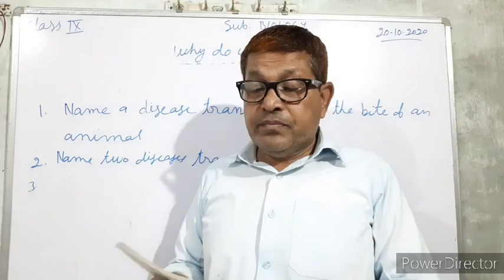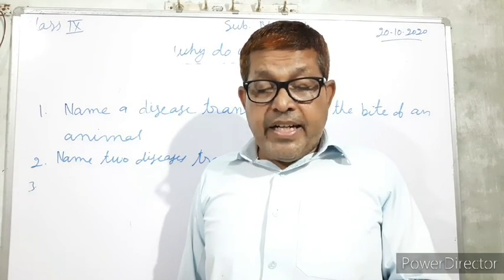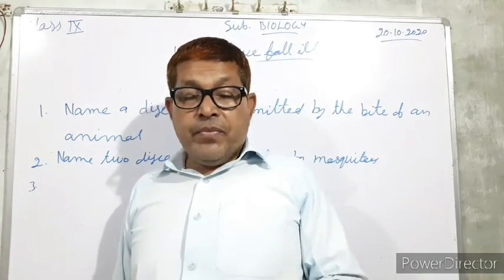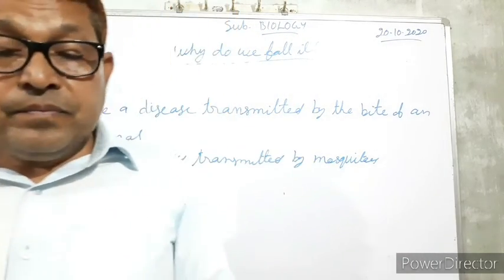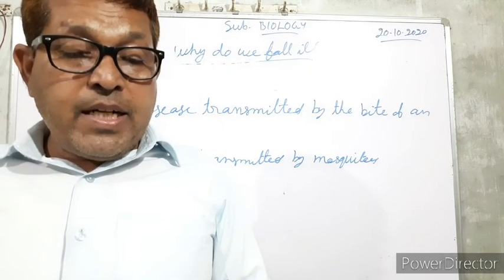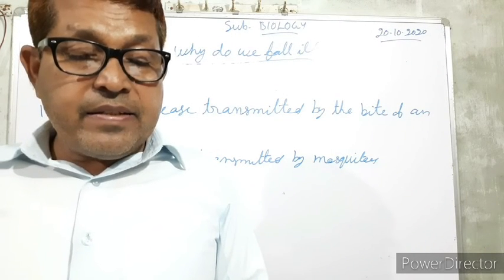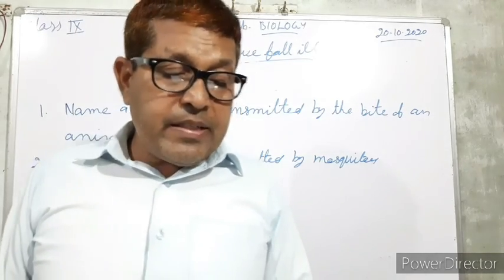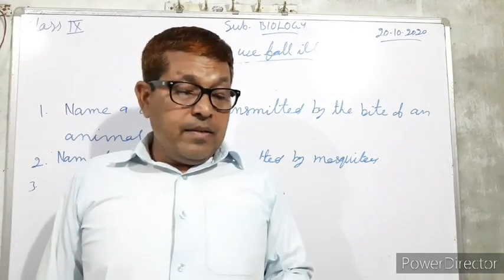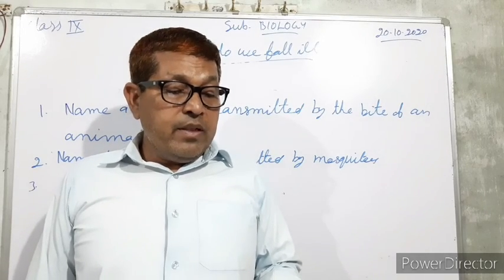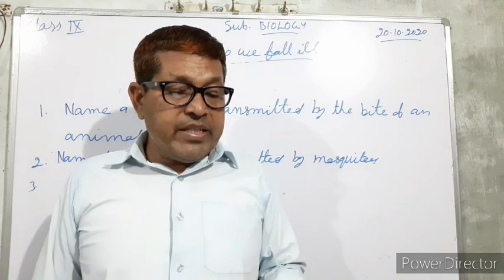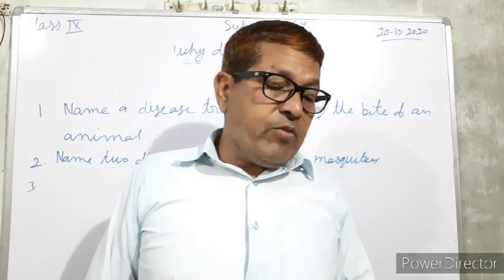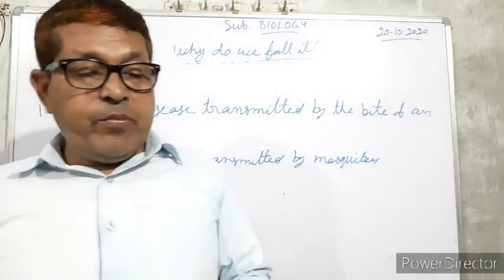And next, define communicable diseases and give 2 examples. And one more question, define non-communicable diseases and give 2 examples.